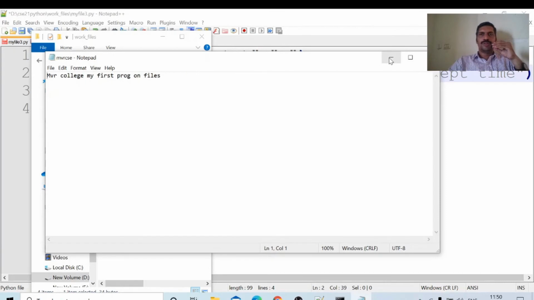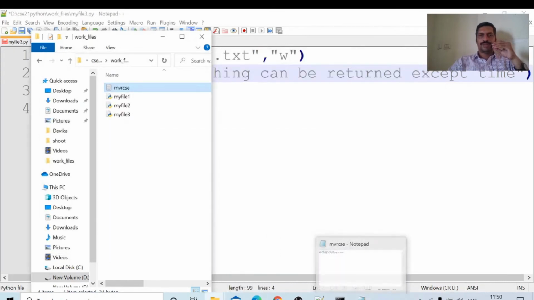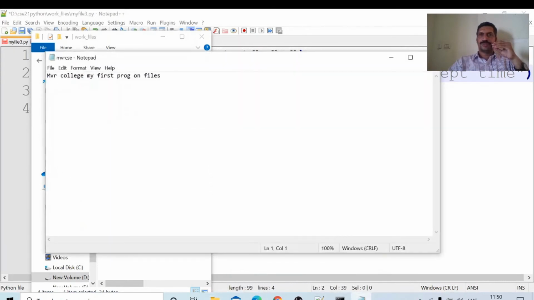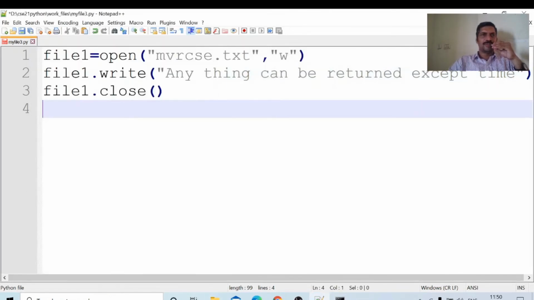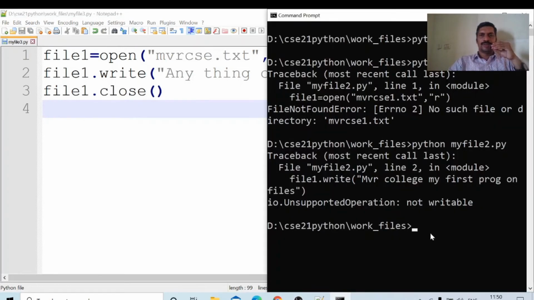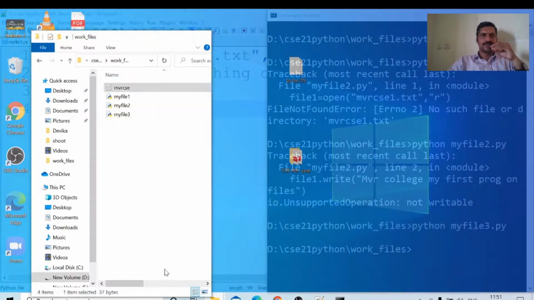Now we will see what will happen if we try to do this. I am closing this one and just running it. What is the name of this file? The name of this file is myfile3.py. Now I will run this one, and then we will open and see what the contents of this file are.